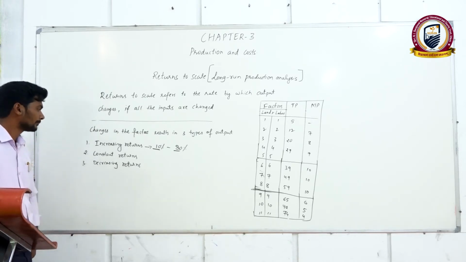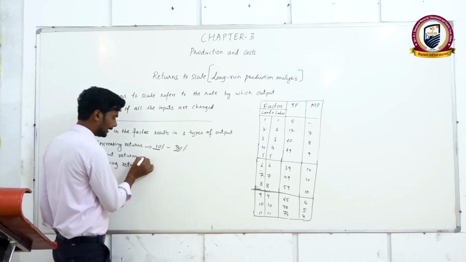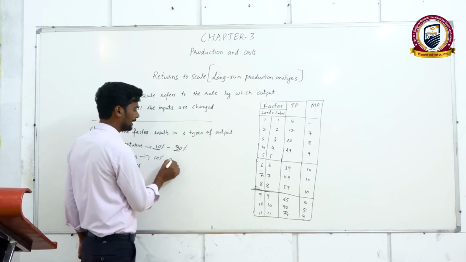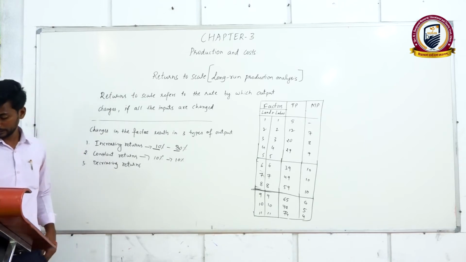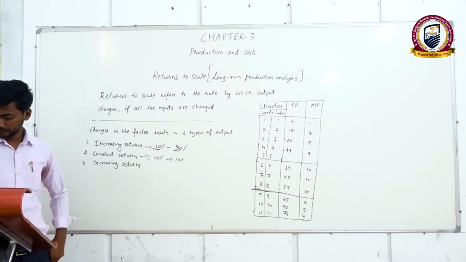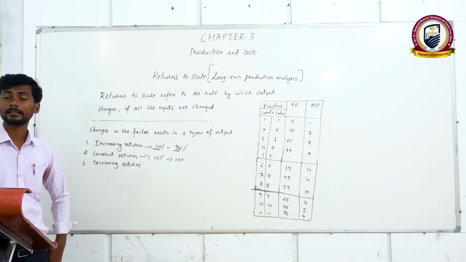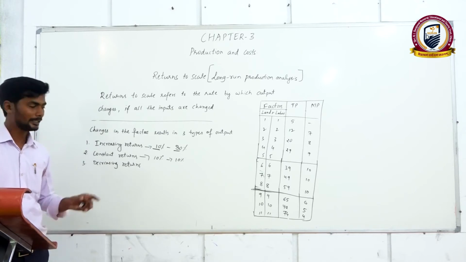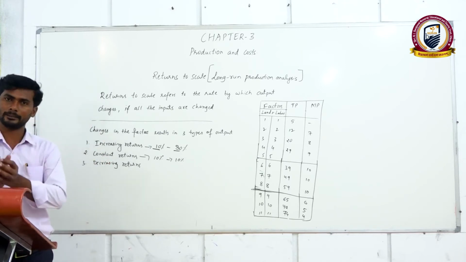Then the second one, constant returns to scale, which means a 10% increase in the inputs will result in a 10% increase in the production level. When a proportional change in all inputs results in an increase in the same proportion of output. The increase in the output and the increase in the inputs are the same.